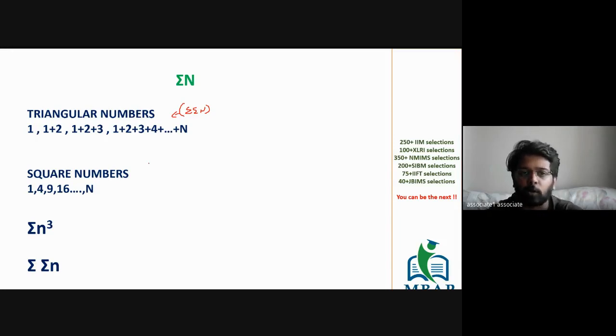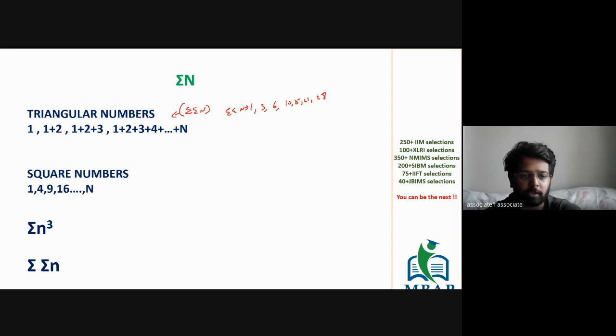Okay? I hope all of you got to know the format of these numbers. So whenever you come across numbers like 1, 3, 6, 10, 15, 21, and then 28, a series like this, just like a natural number series, which is 1 to n, just like a first n natural numbers square series, if you come across terms like 1, 3, 6, 10, 15, 21, 28, and so on and so forth, this series is nothing but sigma of sigma n.